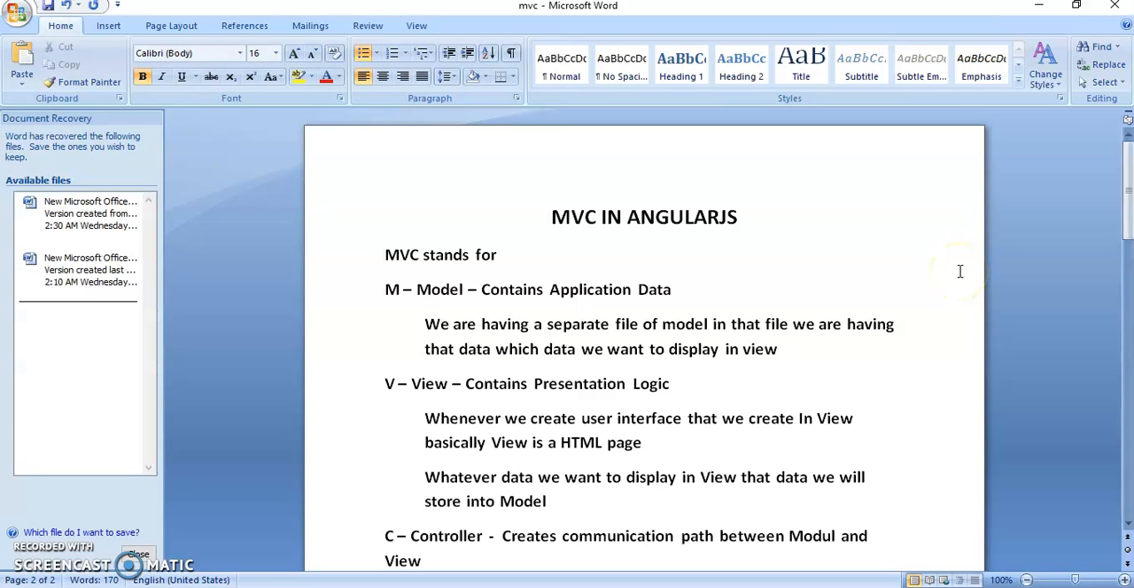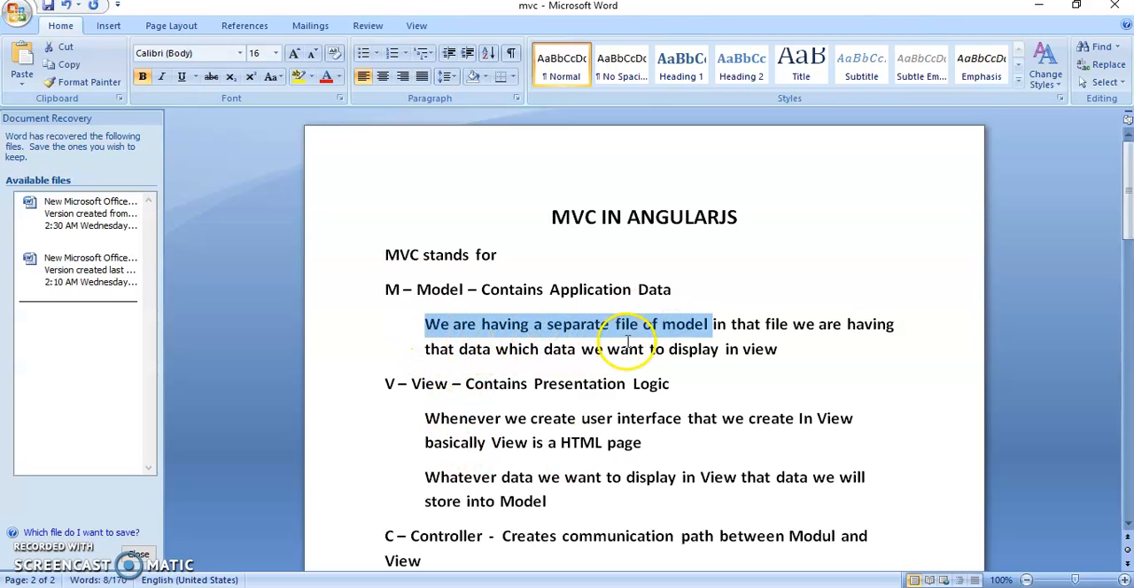Hello, today we will learn about MVC in AngularJS. What is MVC? MVC stands for M for model, V for views, C for controller. M for model means it contains application data.